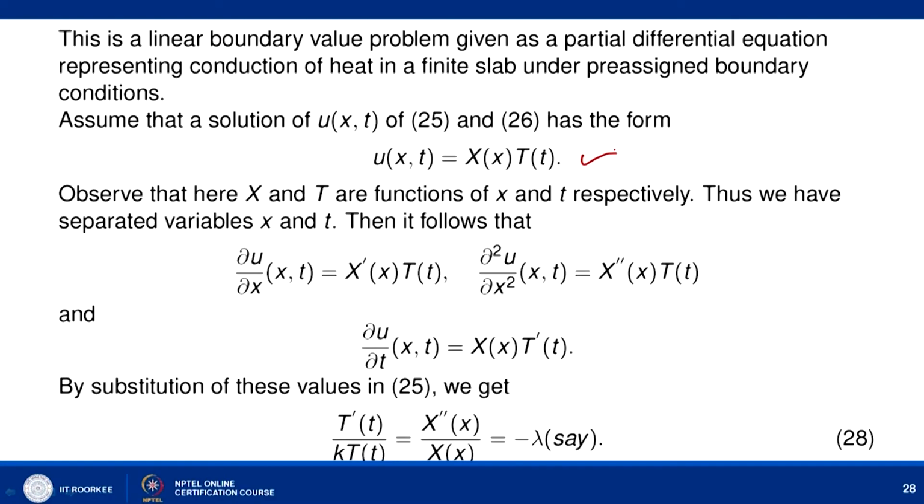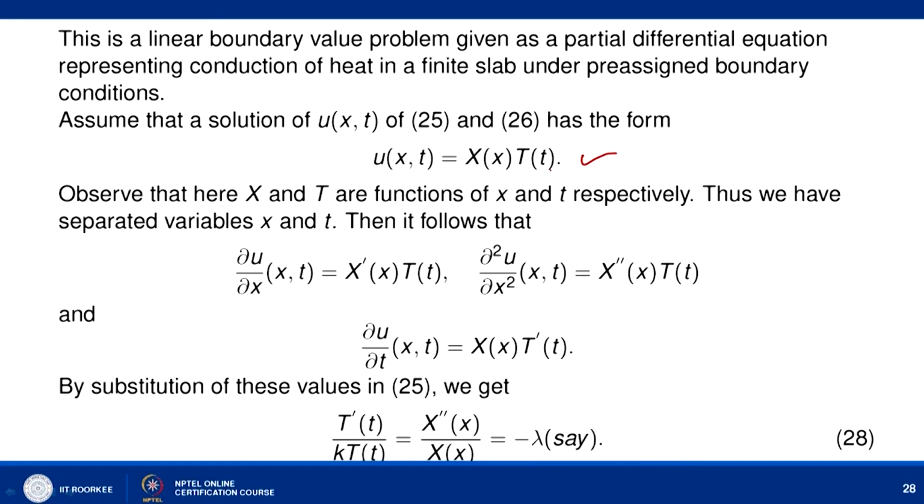It means that the solution can be separated as a function of x and t. So let us assume u(x,t) equal to X(x) T(t). We will discuss later on why we assume this form of the solution. This is known as the separation of variables form of the solution. Here X is a function of x and T is a function of time.